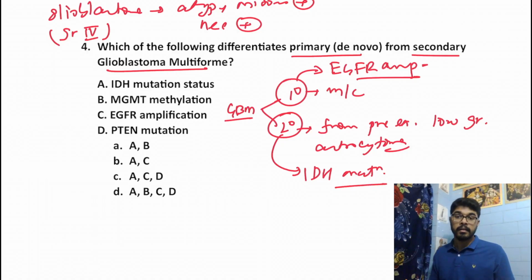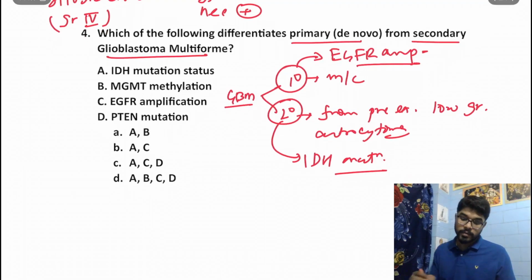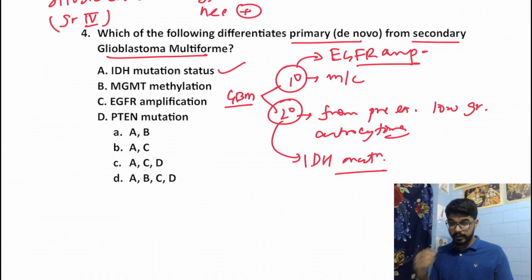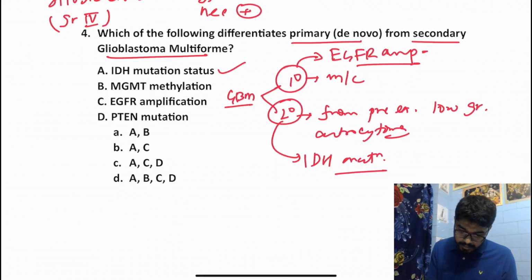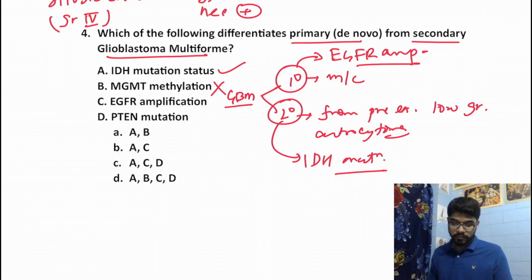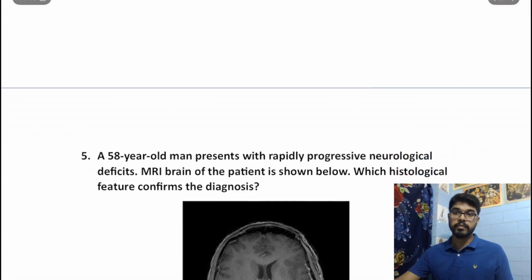Okay. So if we talk about which of the following differentiates, IDH mutation, yes, it does differentiate, because IDH mutation is present in secondary but absent in primary. MGMT methylation can be present in both of them, so it cannot differentiate. EGFR amplification again differentiates because it is present in primary, not in secondary. And PTEN mutation again cannot differentiate. So our answer should be A and C. Okay. Moving on to the next question.